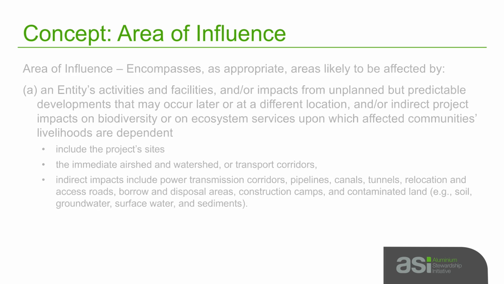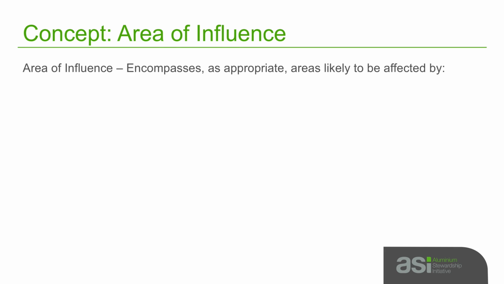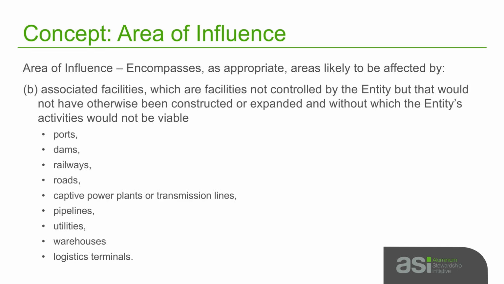The second component includes areas likely to be affected by associated facilities. Associated facilities are those that are not controlled by the entity, but that would not otherwise have been constructed or expanded, and without which the entity's activities would not be viable. These include facilities such as ports, dams, railways, roads, captive power plants or transmission lines, pipelines, utilities, warehouses, or logistics terminals.